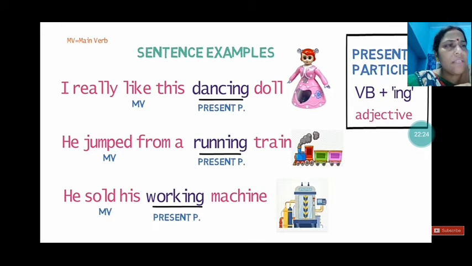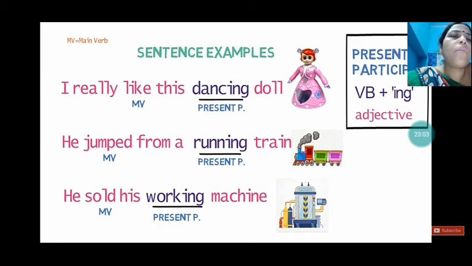How is this used as an adjective? Dancing doll. Which type of doll is that? What type of doll? Dancing doll. That means it is describing the doll. So dancing becomes an adjective. So here this is used as the present participle. He jumped from a running train. So here the main verb is jumped, and running is the present participle, ing form, and that is used as an adjective.